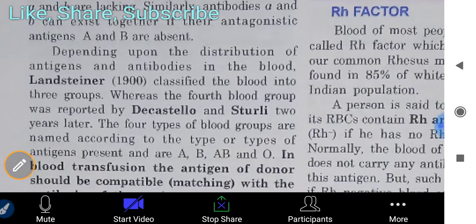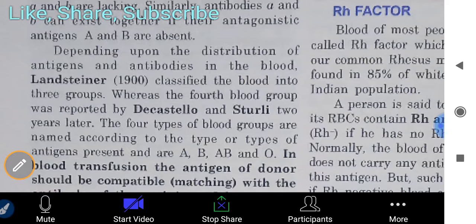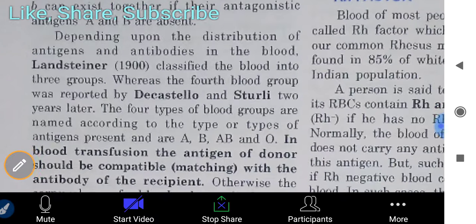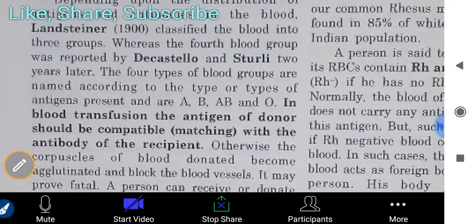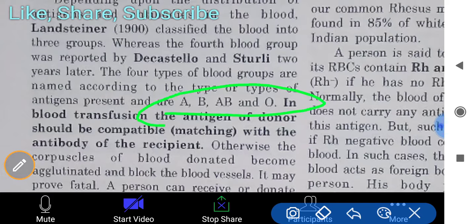Depending upon the distribution of antigens and antibodies in the blood, Landsteiner in 1900 classified the blood into three groups, whereas the fourth blood group was reported by De Castello and Sturli 2 years later. So he divided blood into three groups, and the fourth blood group was reported by these two. The four types of blood groups are named according to the type or types of antigens present and are A, B, AB, and O.